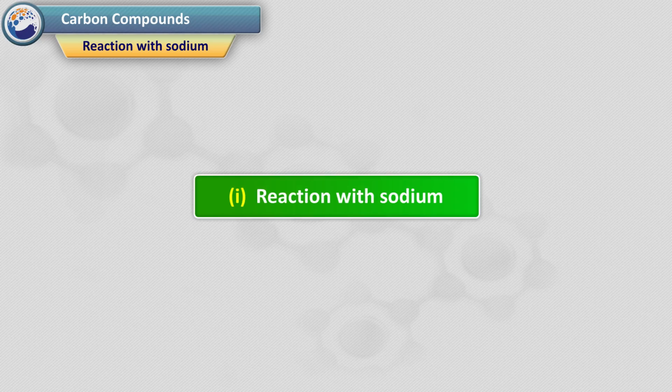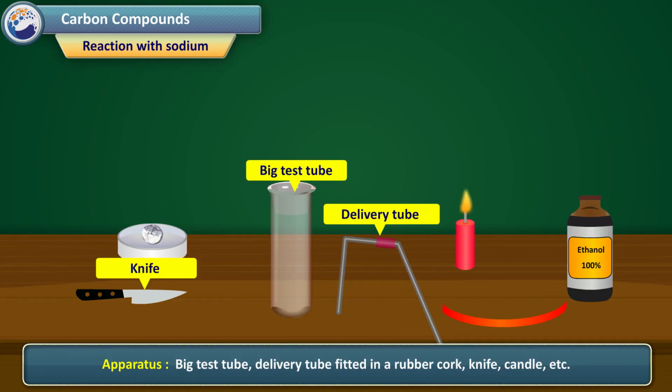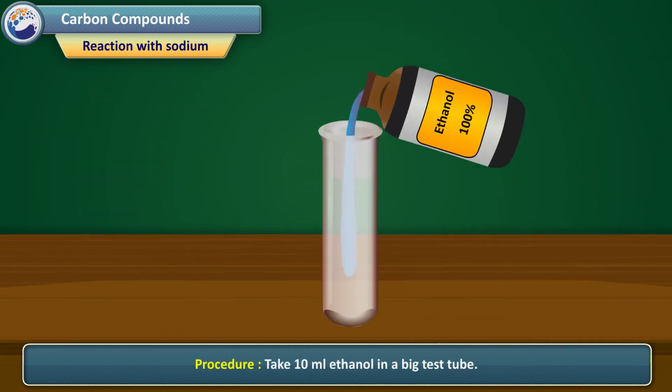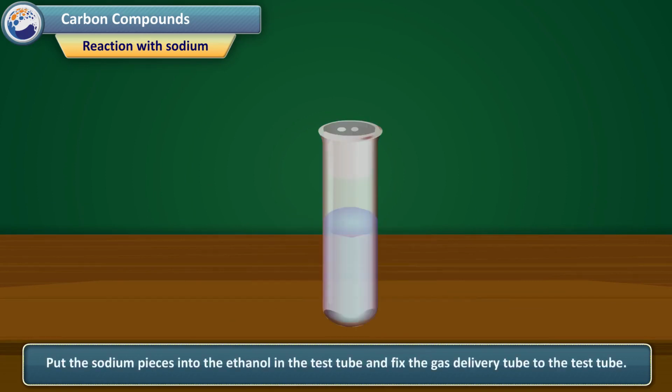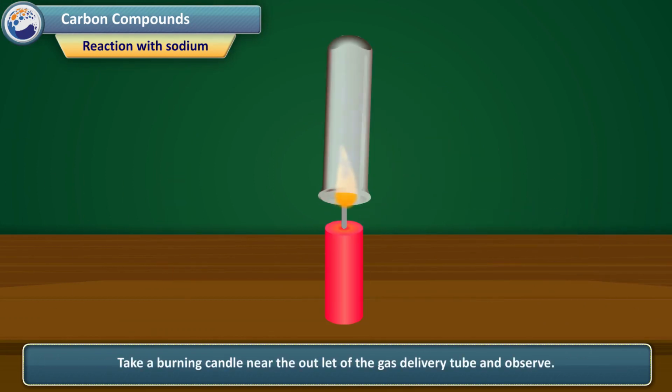1. Reaction with sodium. Let's try an experiment. Apparatus: big test tube, delivery tube fitted in a rubber cork, knife, candle, etc. Chemicals: sodium metal, ethanol, magnesium ribbon, etc. Procedure: Take 10 ml ethanol in a big test tube. Cut sodium metal into 2 to 3 pieces of a cereal grain size. Put the sodium pieces into the ethanol in the test tube and fix the gas delivery tube to the test tube. Take a burning candle near the outlet of the gas delivery tube and observe.